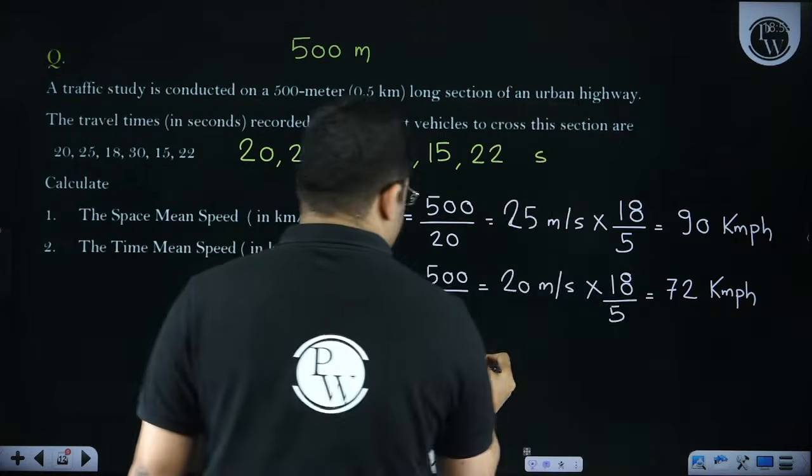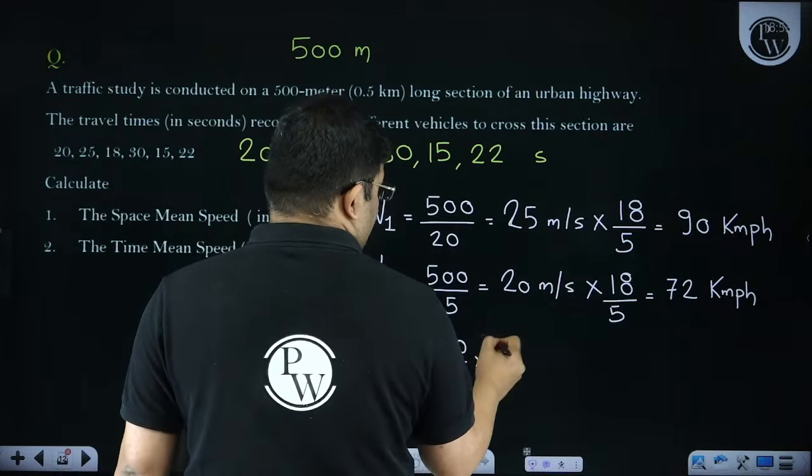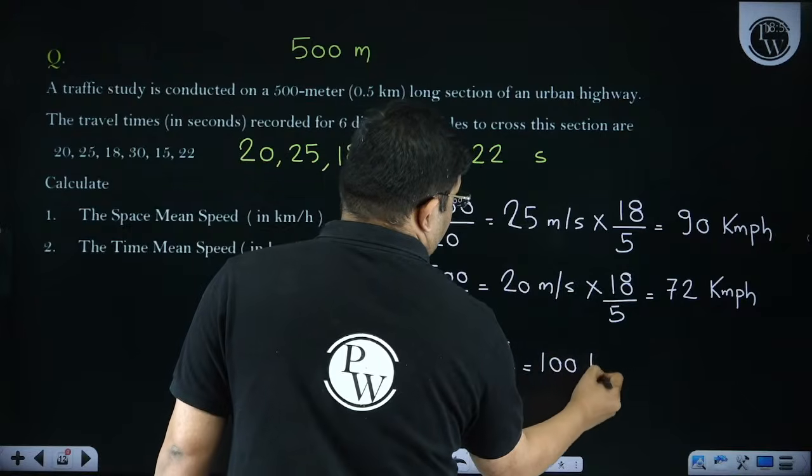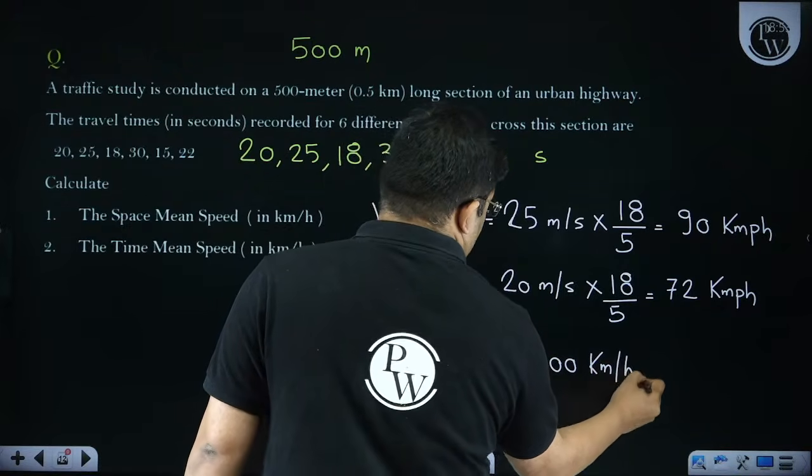Suppose I am converting this directly. I'll multiply, this is meter per second, I'll convert into kilometer per hour. So this is 100 kilometer per hour.